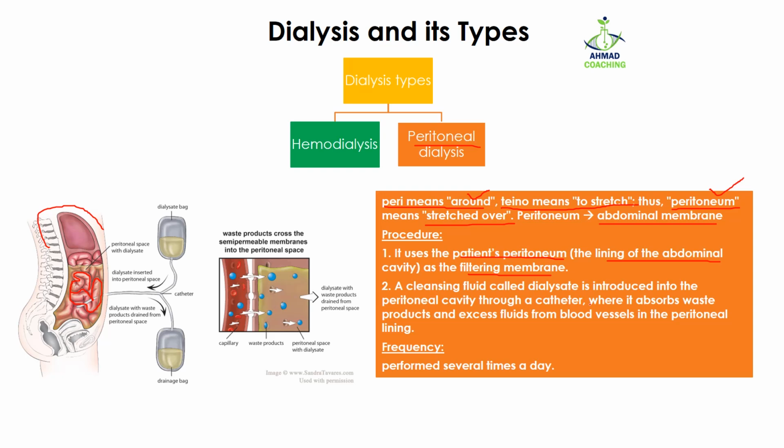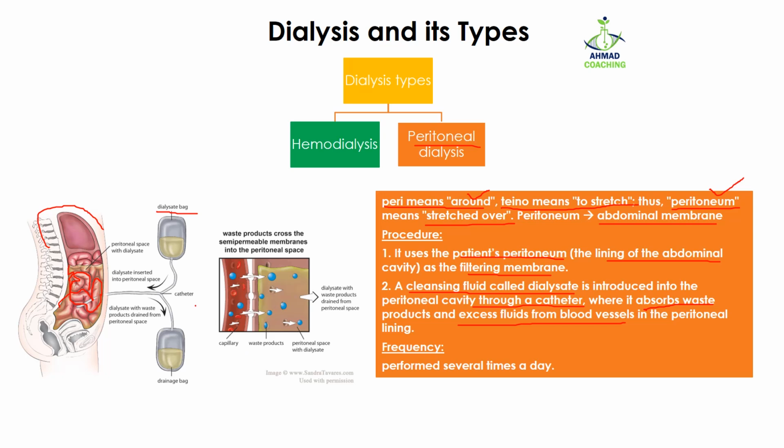What happens in this case is that a cleansing fluid called dialysate is introduced into the peritoneal cavity. So we have this dialysate bag. This dialysate bag has the liquid with no waste material. It means that this is a clean fluid. This clean fluid is passed into the abdomen, into this abdominal cavity space. Here you can see this brownish liquid. This is the dialysis fluid. As this dialysis fluid passes into the abdominal cavity, it is going to absorb waste products and excess fluids from the blood vessels in the peritoneal lining.